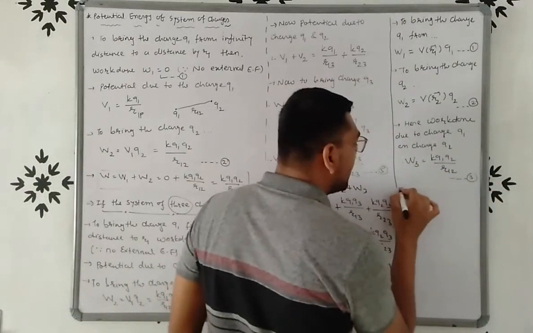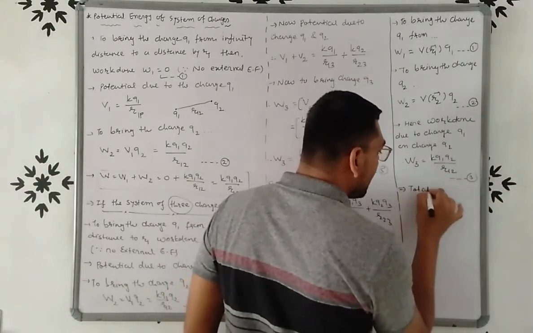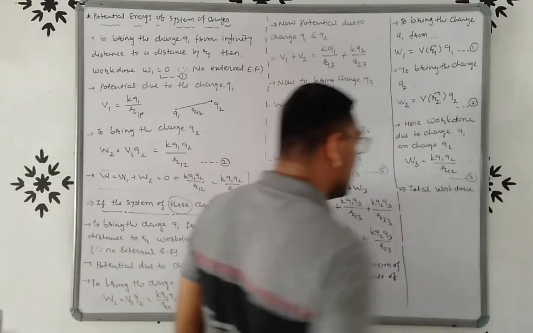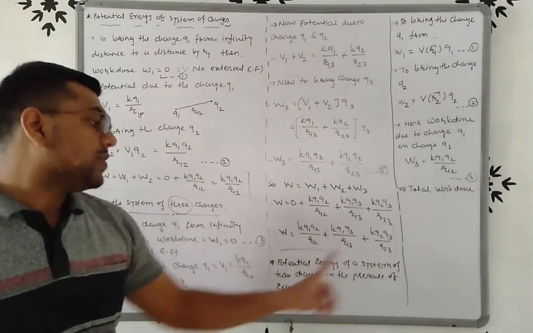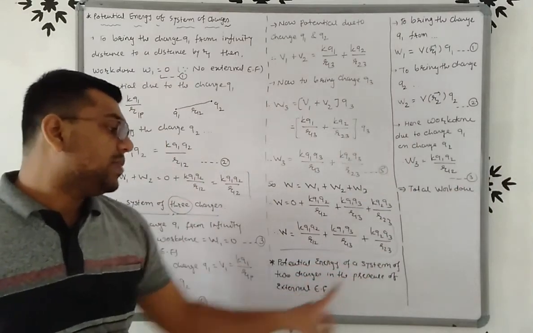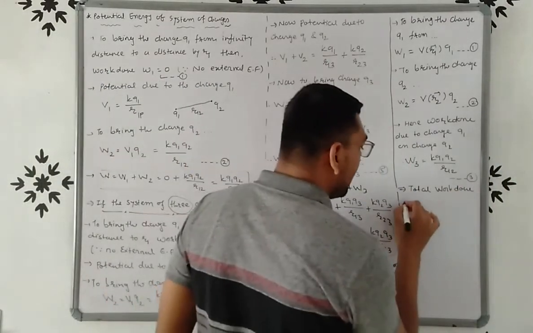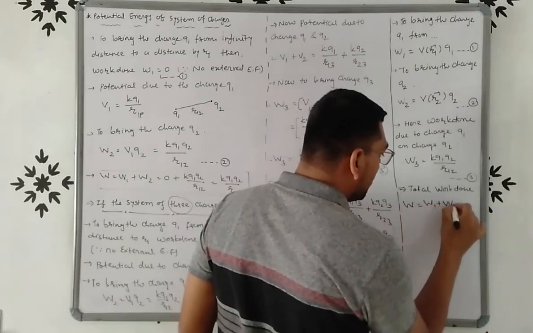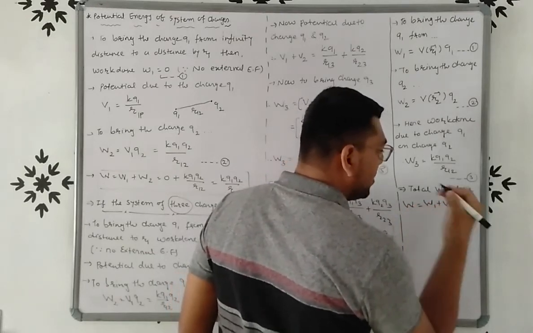So total work done, or we can say potential energy of a system of two charges in the presence of electric field, W is equal to W1 plus W2 plus W3.